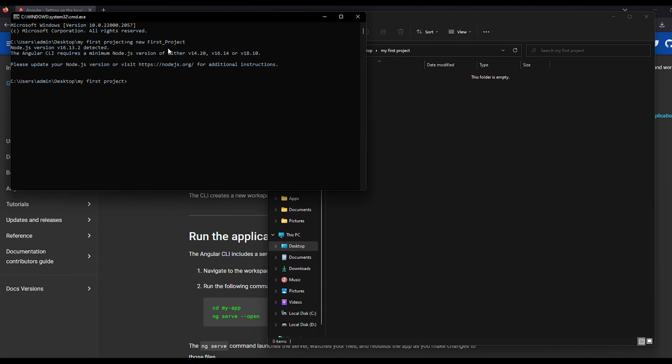For me, it's currently showing I need to update Node.js. If you don't have Node.js installed, the process remains the same. Please follow along. Go to nodejs.org and download the setup file for the current version.